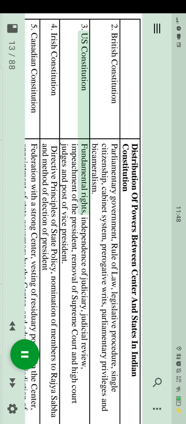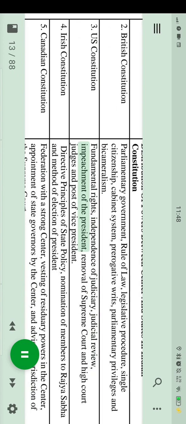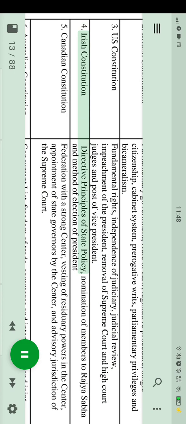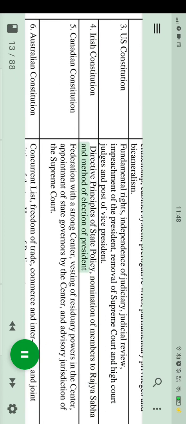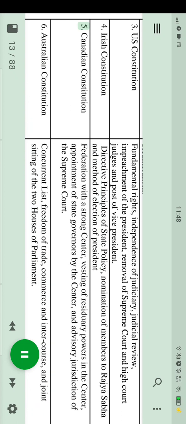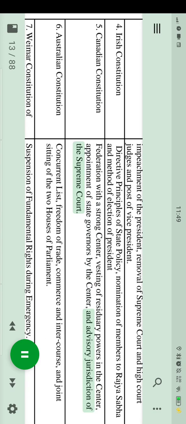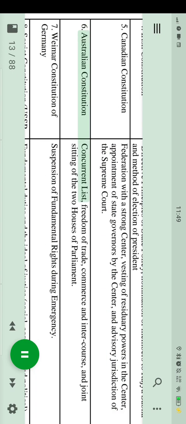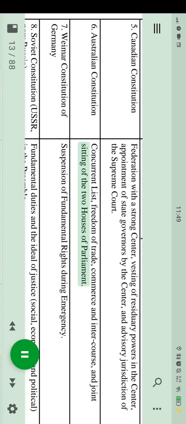3. U.S. Constitution: fundamental rights, independence of judiciary, judicial review, impeachment of the President, removal of Supreme Court and High Court judges and post of Vice President. 4. Irish Constitution: directive principles of state policy, nomination of members to Rajya Sabha, and method of election of President. 5. Canadian Constitution: federation with a strong center, vesting of residuary powers in the center, appointment of state governors by the center, and advisory jurisdiction of the Supreme Court. 6. Australian Constitution: concurrent list, freedom of trade, commerce and intercourse, and joint sitting of the 2 houses of parliament.